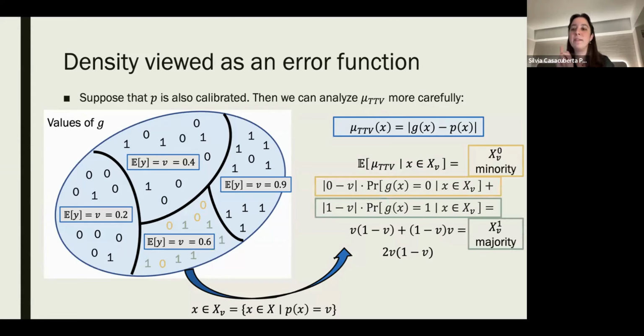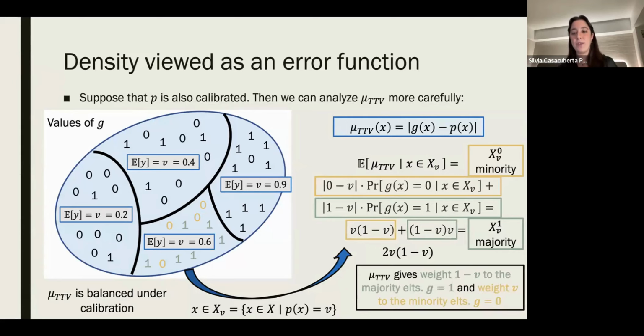What's happening here? Notice that this measure is giving weight v to the points that belong to the minority. By minority, I mean that if v is 0.6, then there are 40% zeros and 60% ones in perfect calibration. So the zeros are in the minority, whereas the ones are in the majority. This measure is giving weight v to the points in the minority and weight 1 minus v to the elements in the majority.